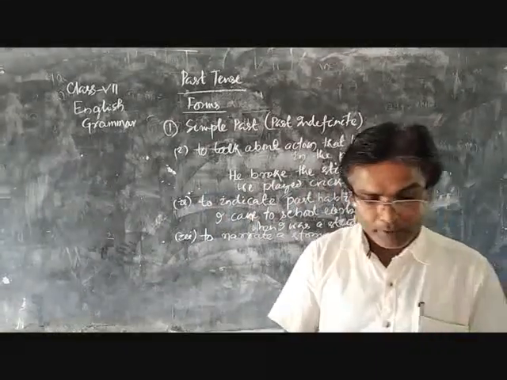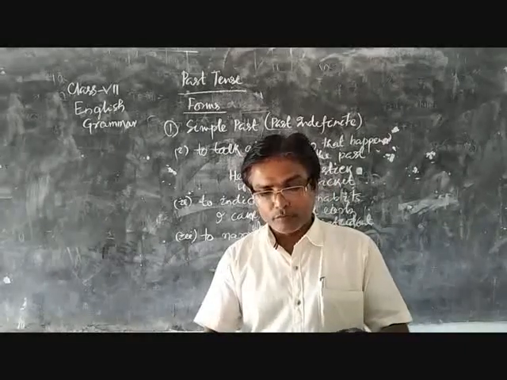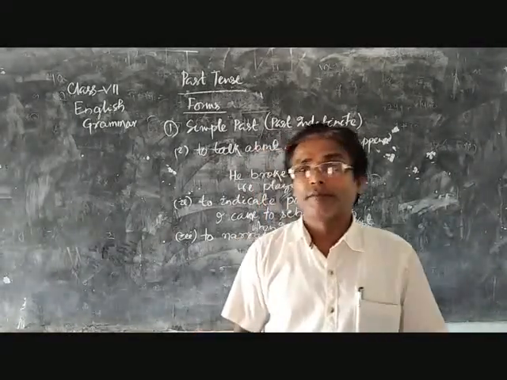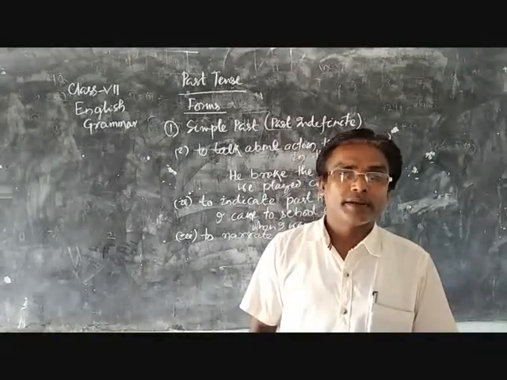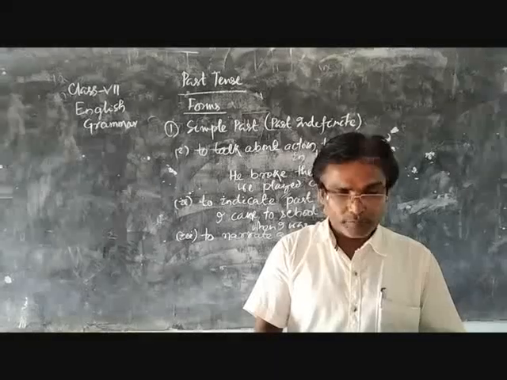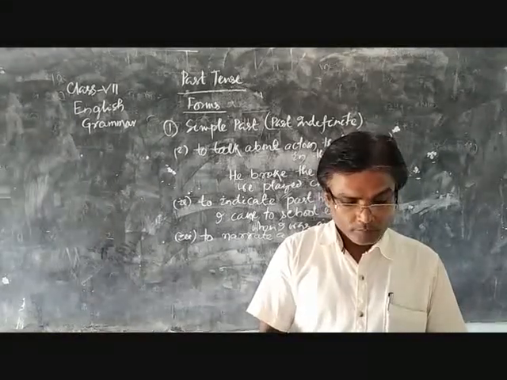For example, our freedom fighters fought bravely to make India free. This event happened in the past, so we use the past simple form of the verb.